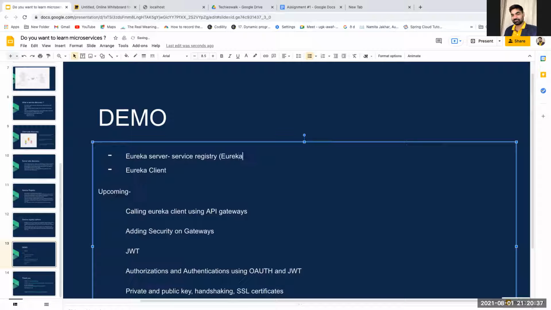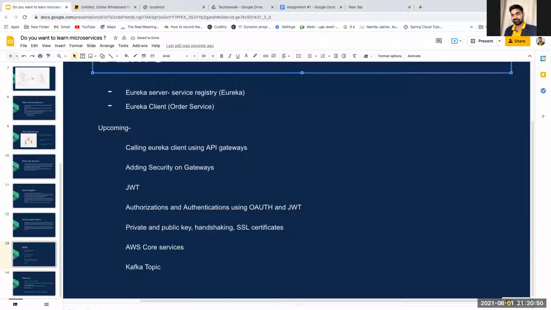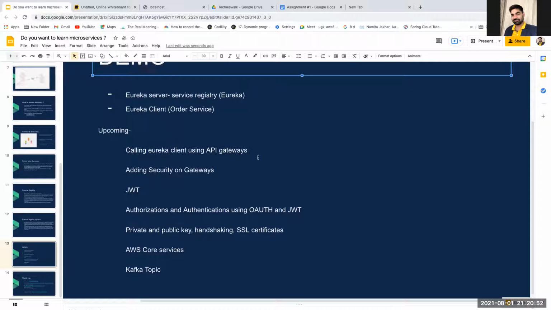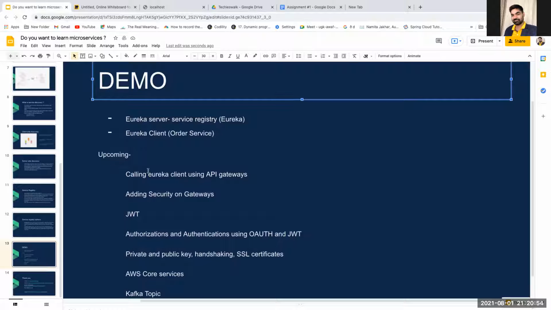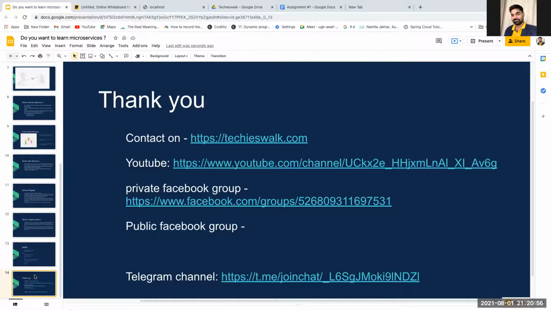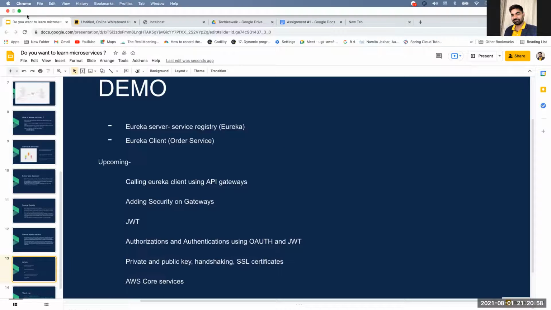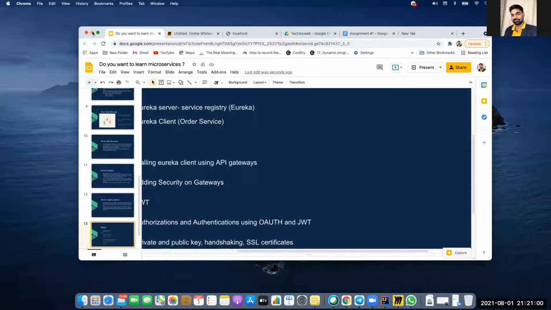Okay. And we will say Eureka, right? And then we will create a Eureka client called order service, which will register itself to this particular service registry. Okay, so let's go for the demo. I just mentioned what the upcoming demo is, and then the thank you page. So let's jump directly to the demo.